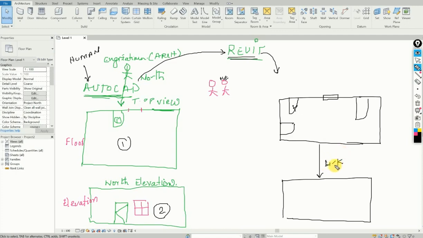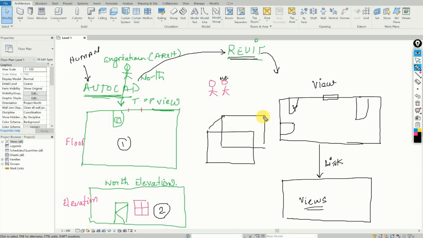Okay, but now let me ask you another story. This is a view, and this is all views. End of the day, you are doing a 3D model, something like this. Let's say the door is here, and the window is here. Any comments? So anything you change, if I select this door, in every view this door is selected.